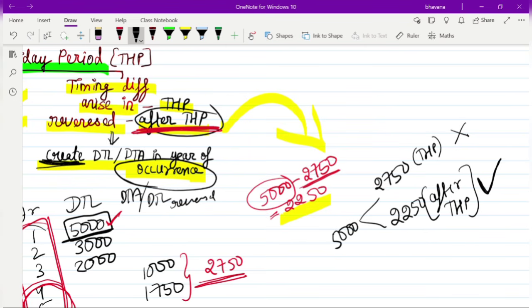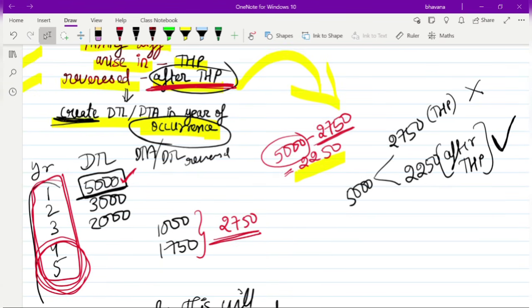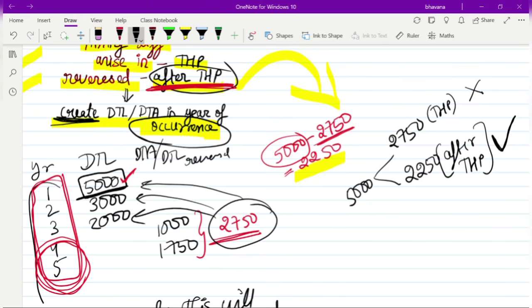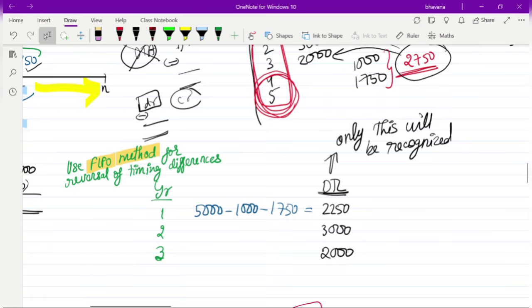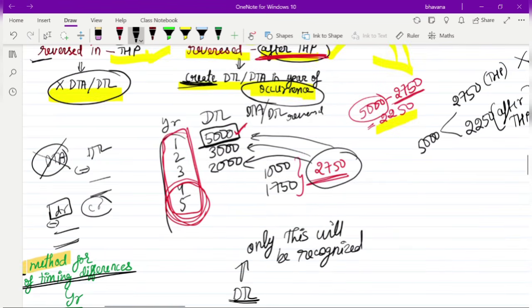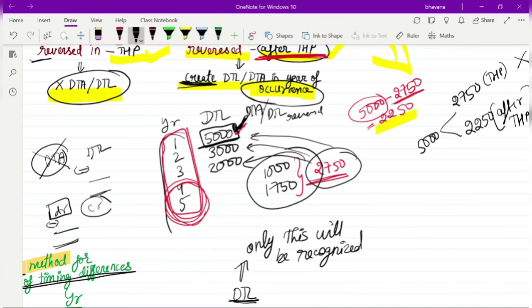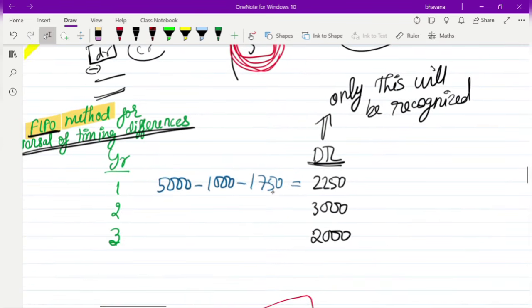The second doubt that you might have is, why do we take this 2,750 against 5,000 only? Why not take it against 3,000 or against 2,000? One thing you have to remember is that you should only use the FIFO method while doing the reversal of timing differences. So, if 5,000 is what has arisen first, when the reversal happens, it will happen against that first.